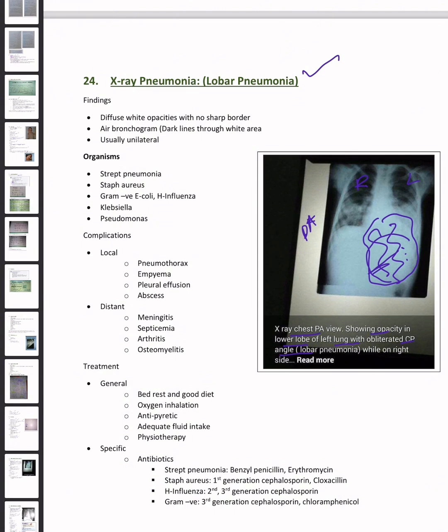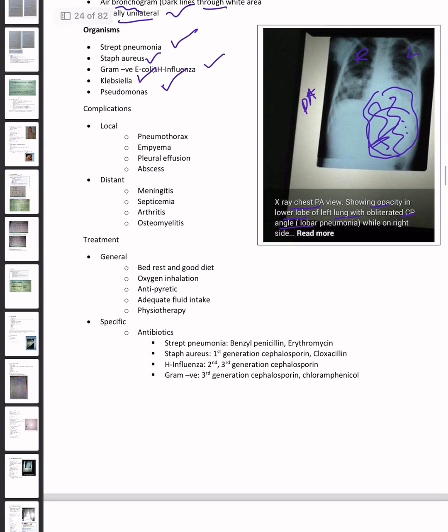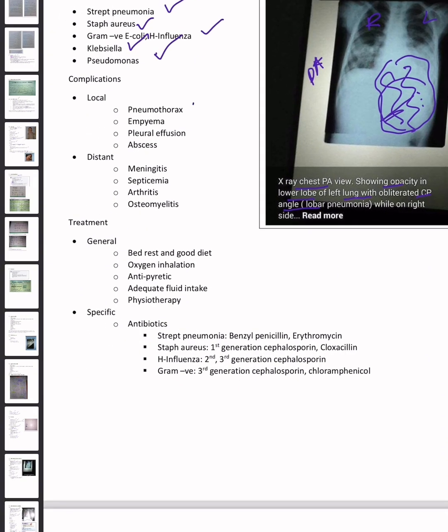So, what are the findings? Diffuse white opacities with no sharp border, air bronchogram, dark lines through the white area, usually unilateral. What organisms are responsible? Strep pneumoniae, Staph aureus, gram-negative E. coli, H. influenzae, Klebsiella, and Pseudomonas. What are the complications? The local complications are pneumothorax, empyema, pleural effusion, and abscess; distant complications are meningitis, septicemia, arthritis, and osteomyelitis.